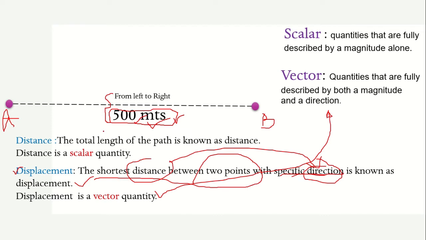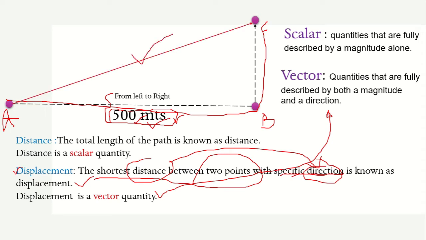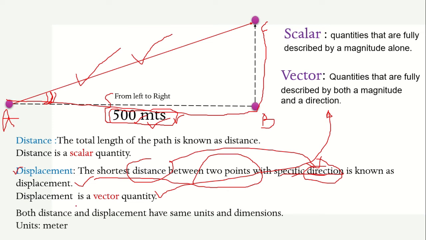To understand displacement, let us consider a point C at a certain distance from point B. If I start walking from A and reach the point C through B, then this is known as distance, but if I cover the distance from A to C directly, then this is known as displacement. That is, this is the shortest path and with a certain angle. We are defining this with a certain angle, so it has both magnitude and direction. So it is a vector quantity. Both distance and displacement have the same unit, that is meters.